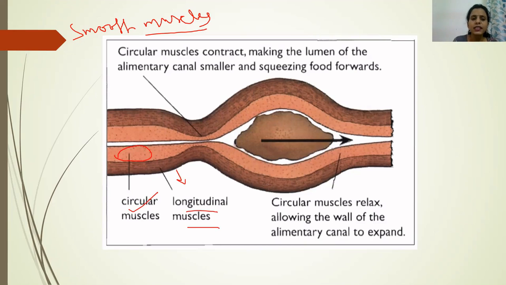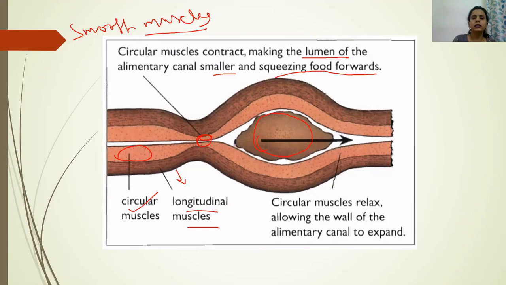Now both these muscles, circular as well as longitudinal, contract and relax alternatively. Now what happens is when the food bolus, the small ball of food, is passing through the upper part of the esophagus, first the circular muscle will contract. You can see here the circular muscle is contracting. This circular muscle contracts to make the lumen of the alimentary canal smaller and squeeze food towards the stomach.